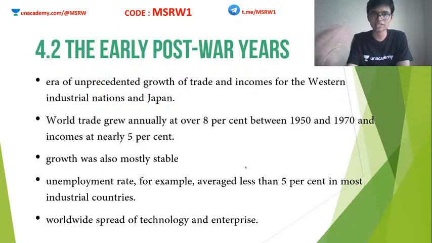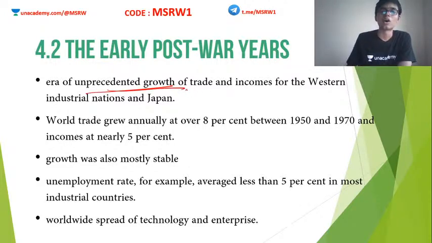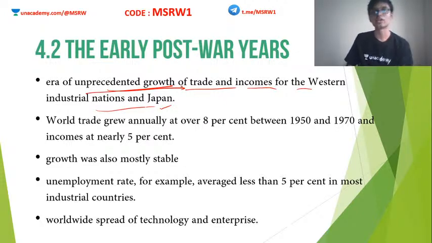After establishing these institutions, the world saw a considerable rise in economy. An era of unprecedented growth of trade and income happened in Western industrial nations and Japan after the end of Second World War. Remember, Japan witnessed one of the worst effects after the Second World War when atom bombs were dropped. But right now, the Japanese economy is one of the strongest in the world. So Japan started from zero and reached where it is today because of this unprecedented growth in trade and income in the post Second World War era.